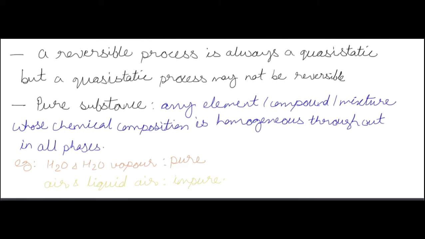Why does this happen? Because air consists of so many gases and every gas has a different melting point, freezing point. So even if you have liquefied the air, due to different freezing points and melting points, the composition would not be the same as it had been in the gaseous form. Hence the air and liquid air is an impure mixture, impure substance.